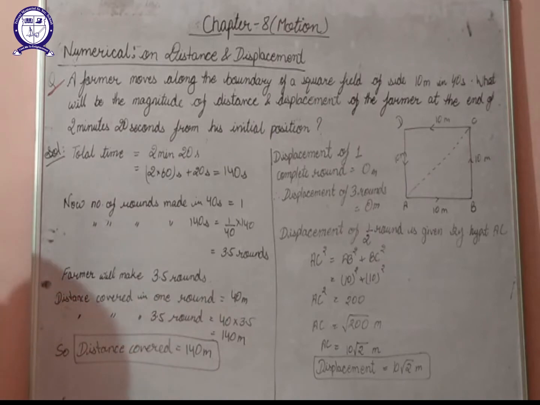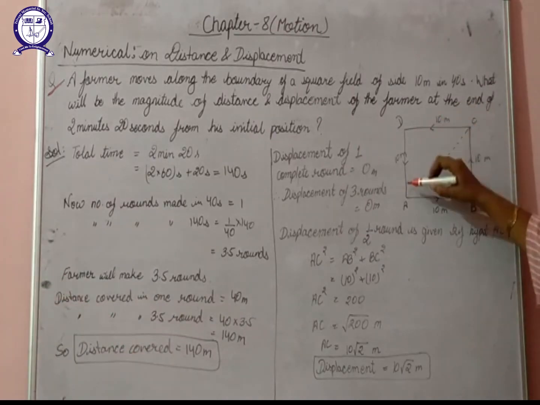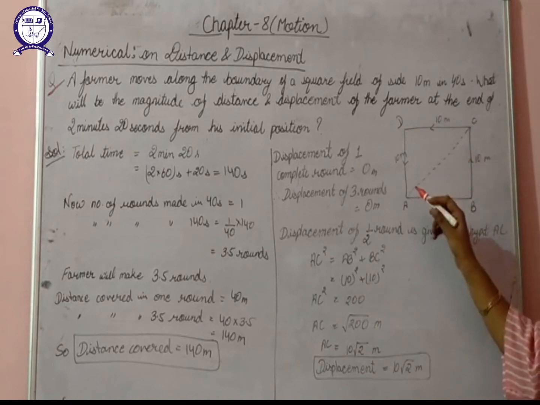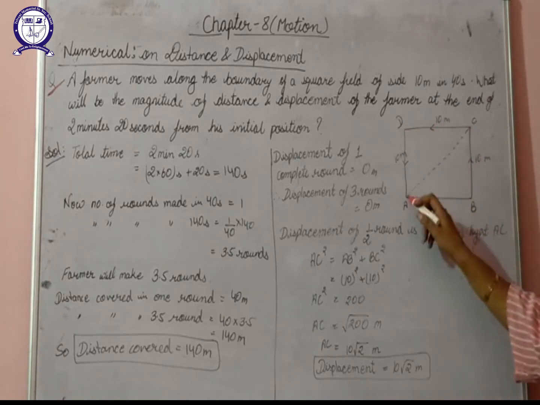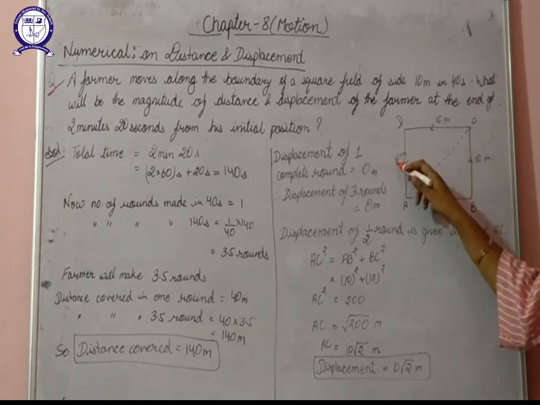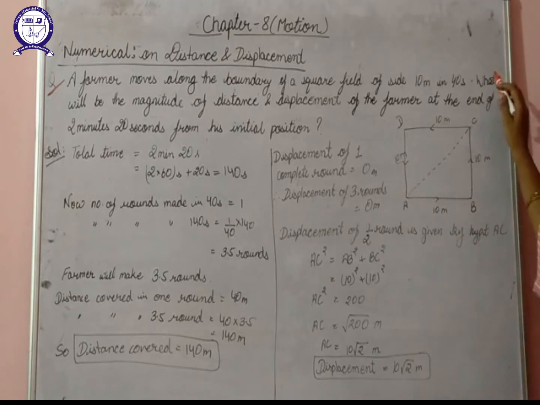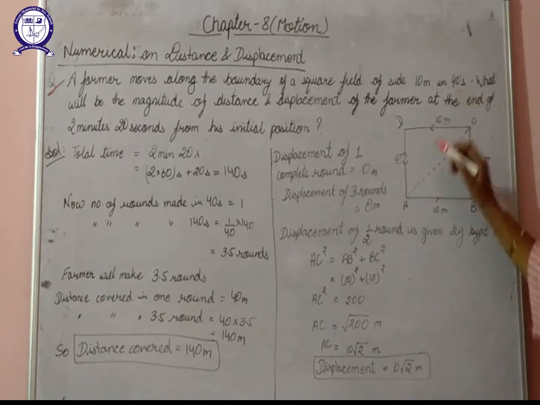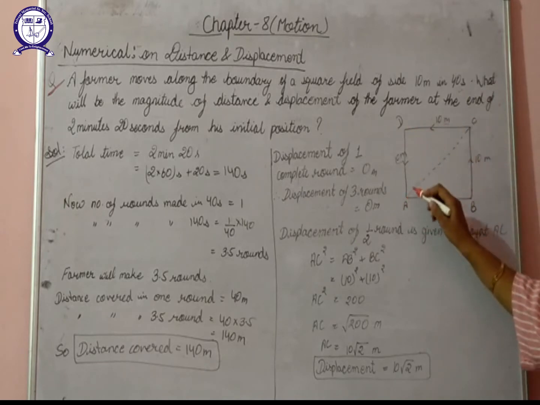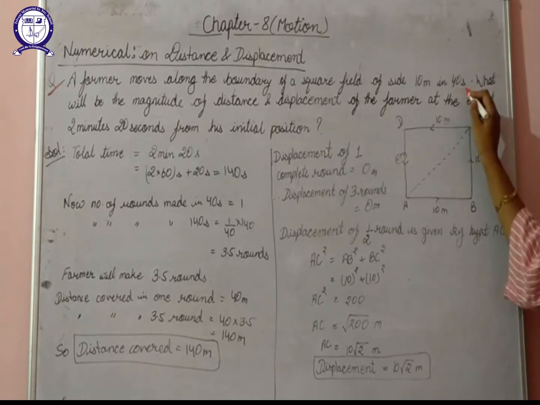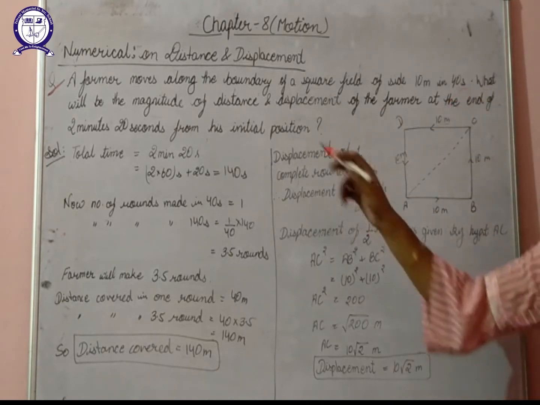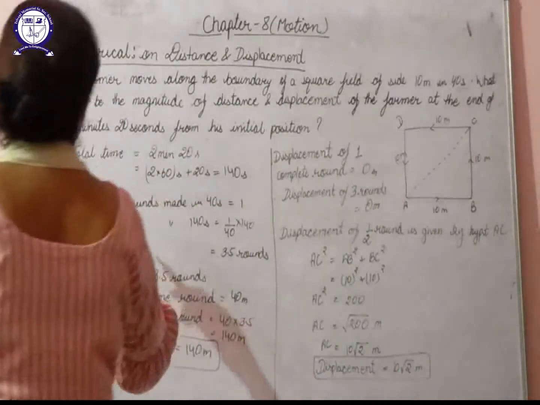Now here, a farmer moves along the boundary of a square field. Let us suppose that this ABCD shows the boundary of a square field such that each side measures 10 meter. So here the farmer takes 40 seconds to complete one round. If the farmer starts from point A, and reaches point A again, then it takes 40 seconds. So we have to calculate the distance covered by the farmer at the end of 2 minutes and 20 seconds.